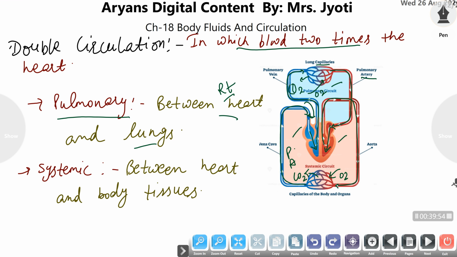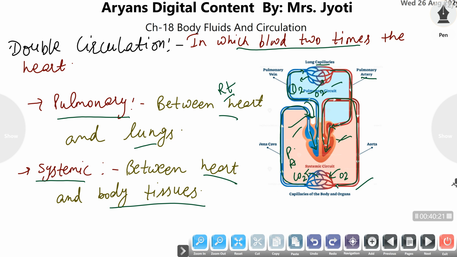So, in this way, before being transported to the body tissue, the blood is pumped two times by the heart, first by the right part and second by the left part, and then it makes a complete circulation, and this is called double circulation. The second type of circuit, which exists between the heart and the body tissues, is termed the systemic circuit.